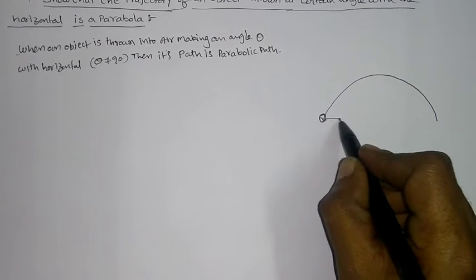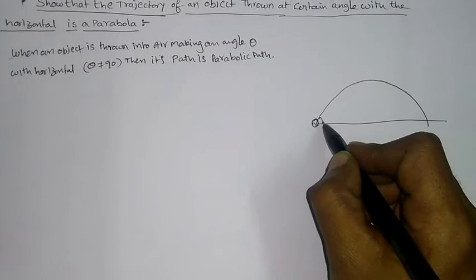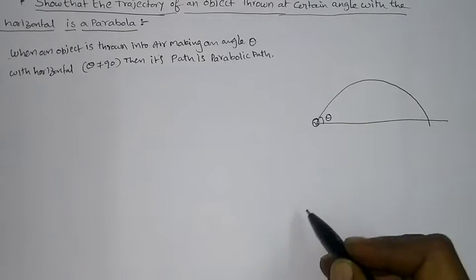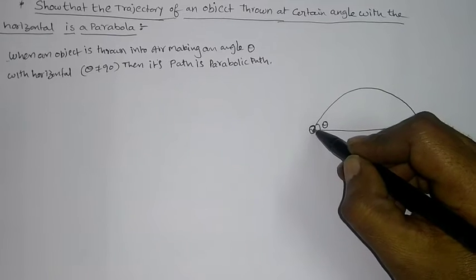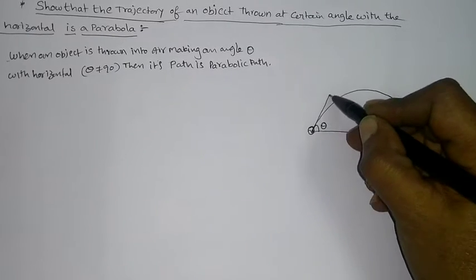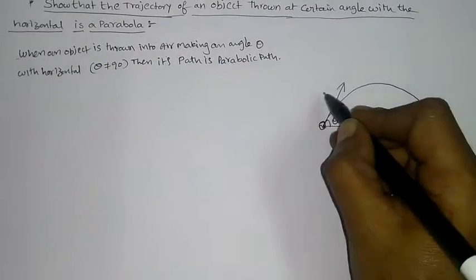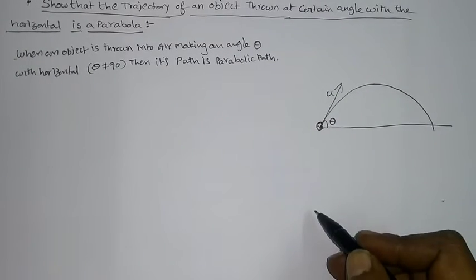Here, with the horizontal, it makes some angle theta. Now at the initial point, the velocity will always be tangential to the path. That's why this tangent indicates the initial velocity u.